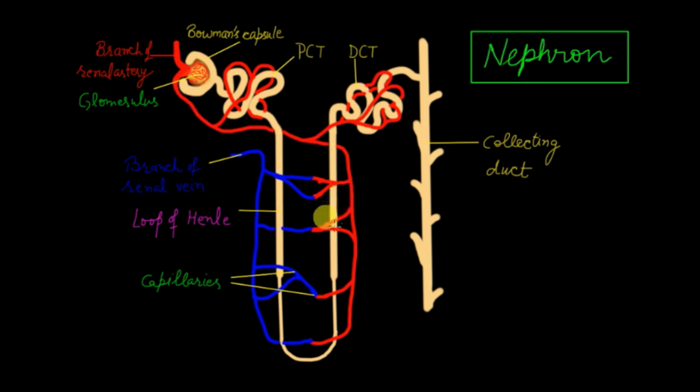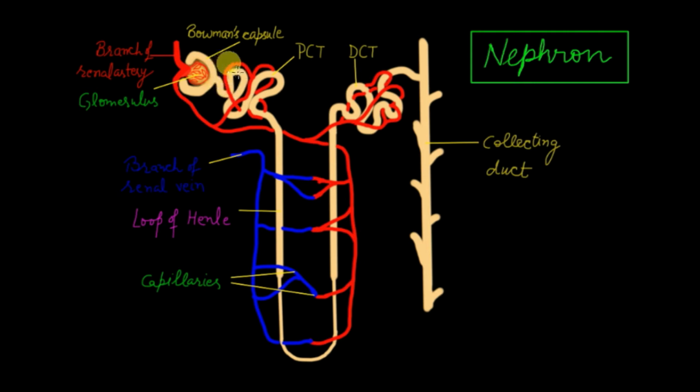These tube-like red and blue structures signify the blood supply here. If you look at this beige colored structure, you can see a cup-like structure at its beginning. This cup-like structure is known as Bowman's capsule. Then it leads to the tubular part of the nephron.